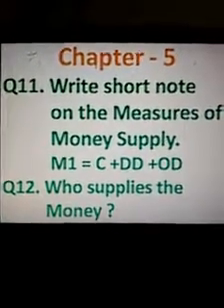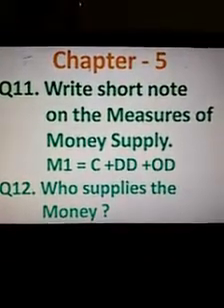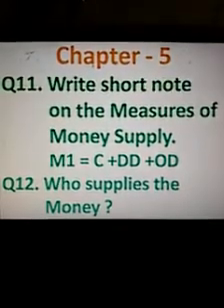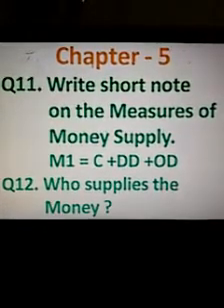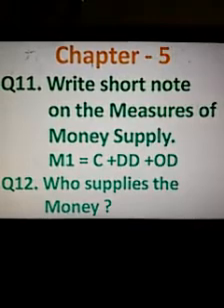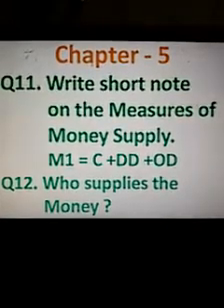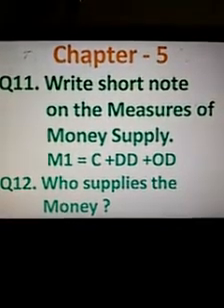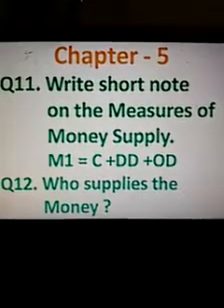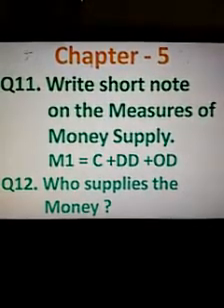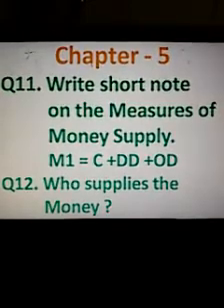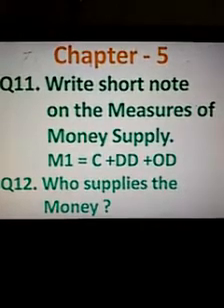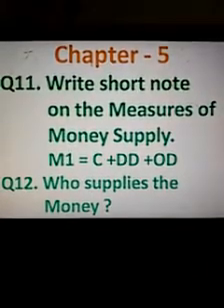Question number 11, as you are seeing on my screen, you have to write down a short note on the measurement of money supply. For this, I have already mentioned the equation for M1, that is C plus DD plus OD. Basically, there are 4 approaches for money supply measurement, but in our syllabus we have to focus on the first approach, that is M1. M1 equals C plus DD plus OD. So C means currency held by the public, DD means demand deposits, and OD means other deposits.